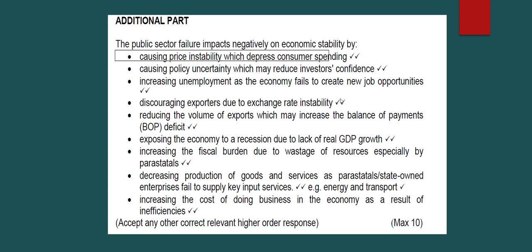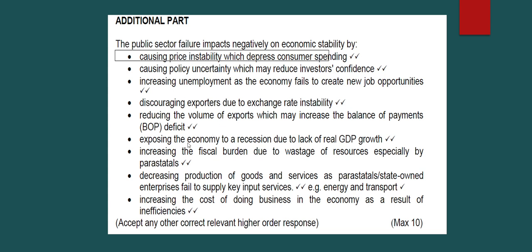So, what are we looking at here? People that are exporting to other countries might not be able to do that because of the price instability that is too high, reducing the volume of exports, which may worsen the balance of payments. So, if you're reducing the value of exports, we will be receiving less money in South Africa. If we are receiving less money in South Africa, what does that mean to me and you? Getting less money means that we are moving to the BOP deficit because we'll then potentially be buying more from other countries.